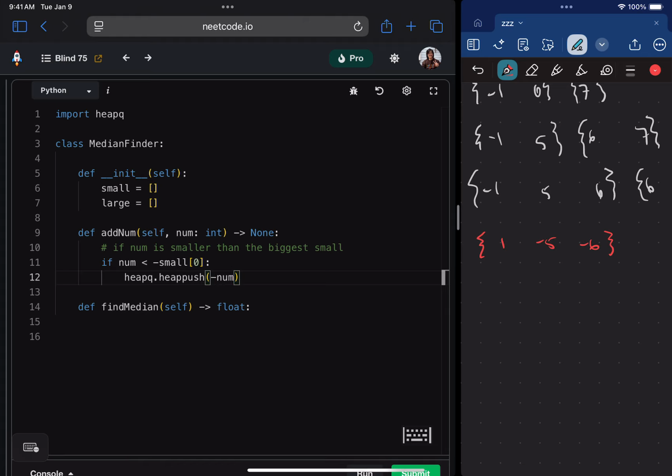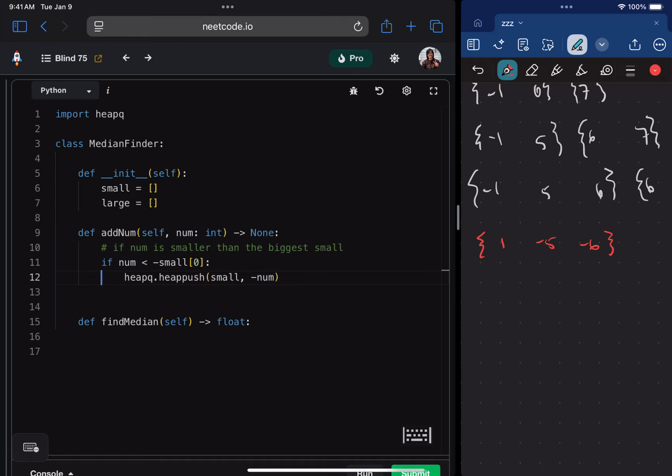Negative num, because again, anytime we insert or remove from this small heap, we're going to negate things. Okay, and then I forgot to say, actually, this is not the right syntax. We need to say which thing we're going to push it to and then push it. So this is the syntax, heapq.heappush. Which heap do you want to put it in, and then what do you want to put in there?